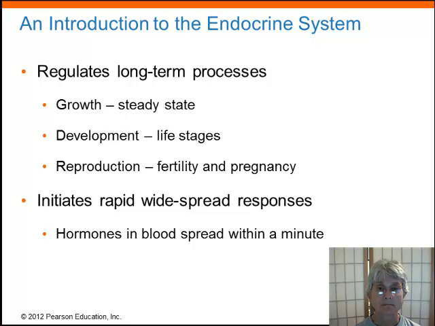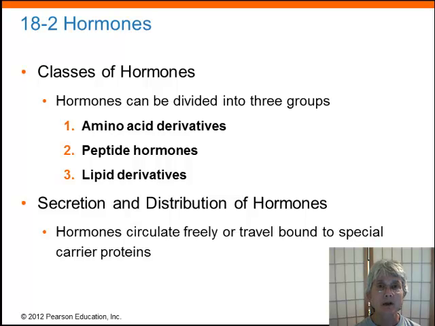Okay, now we're going to talk about the chemistry of hormones, and this gets a little involved, and I'm going to try to keep it as simple as possible. We do divide hormones into three chemical groups: amino acid derivatives, peptide hormones, and lipid derivatives. We're not going to focus too much on the chemistry of all of them, but we do need to look at some particular aspects of how the chemistry affects the secretion and the activity of the hormone.